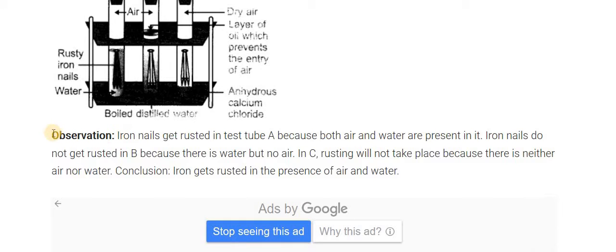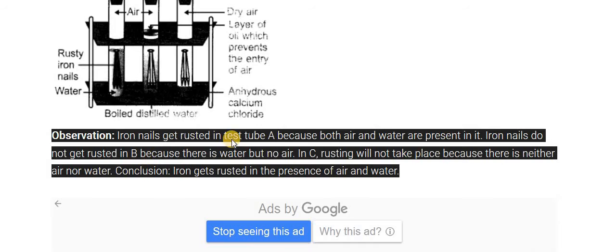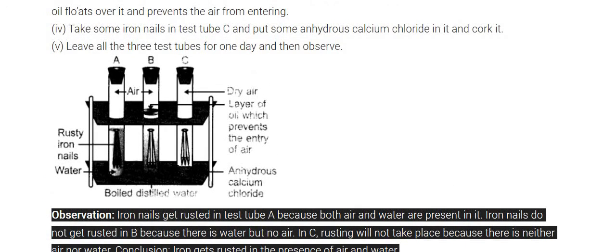We can observe that the iron nails get rusted in test tube A because both air and water are present in it. The iron nails do not get rusted in B because there is water but no direct air contact. And in C, rusting will not take place because there is neither air nor water. So the conclusion is that iron gets rusted in the presence of air and water. If air and the moisture of the environment are present, then iron gets rusted. Now let's move further.